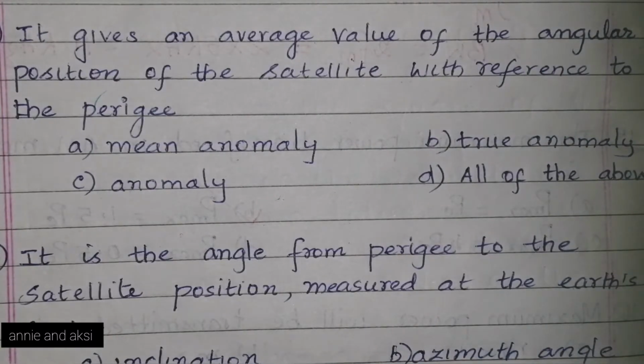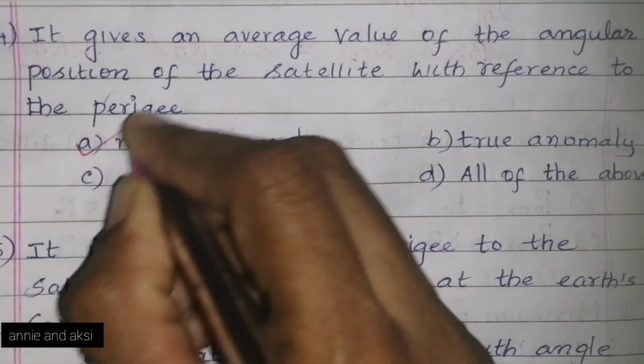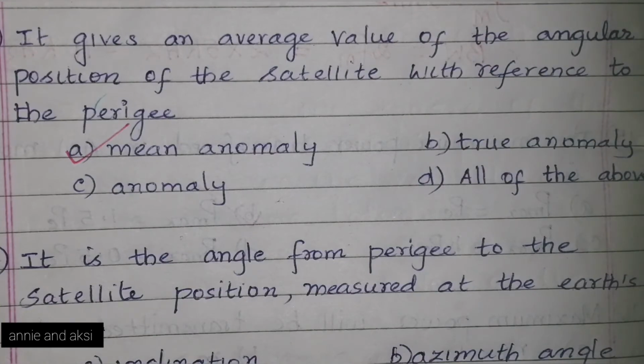Next question. It gives an average value of the angular position of the satellite with reference to the perigee. The options are A. Mean anomaly, B. True anomaly, C. Anomaly, and option D is all of the above. The right answer is option A. Mean anomaly. Mean anomaly gives the average value of the angular position of the satellite with reference to perigee.